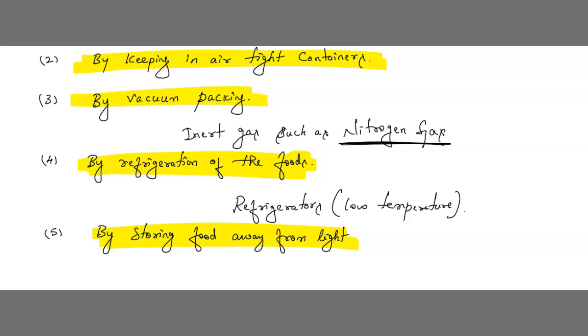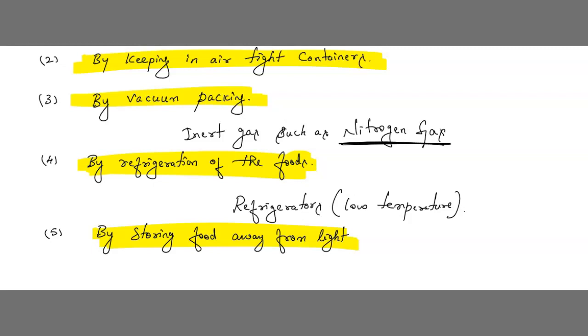Means if it is getting oxidized, what happens? The nature of the chemical will change. If temperature increases, the nature of the chemical will change. That is the reason they used to keep away from light. So this is what about rancidity.